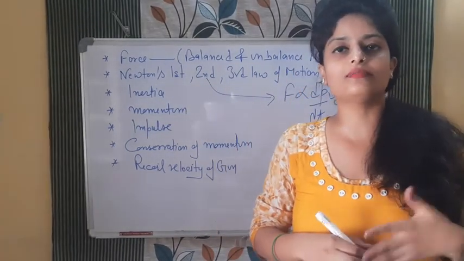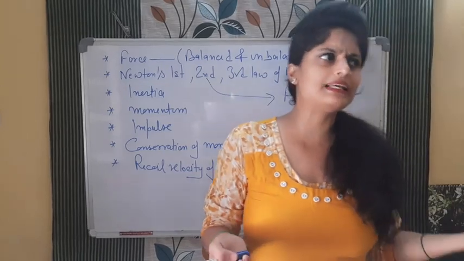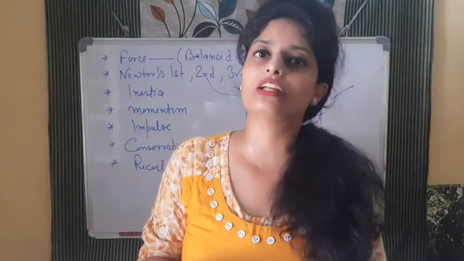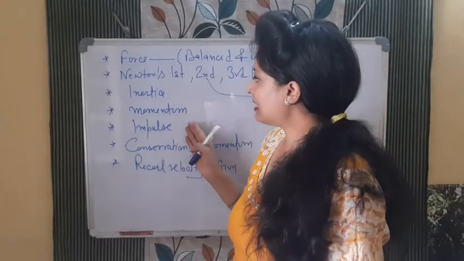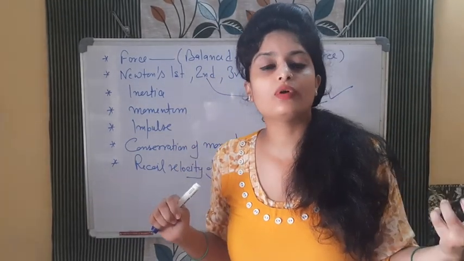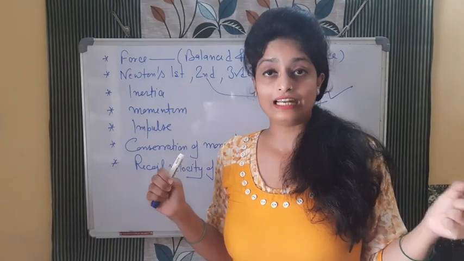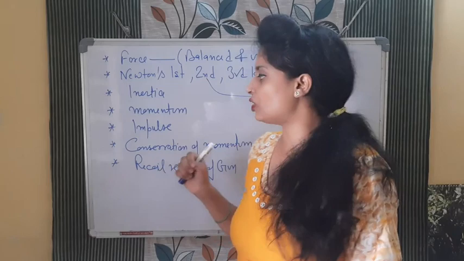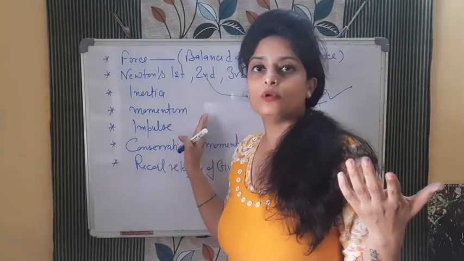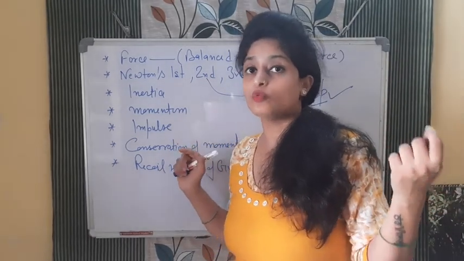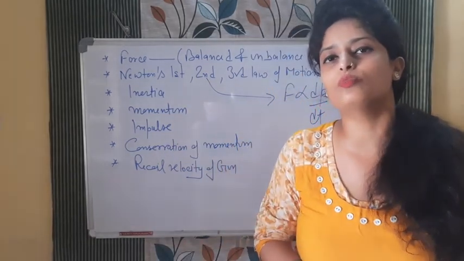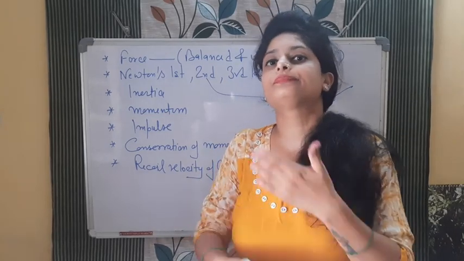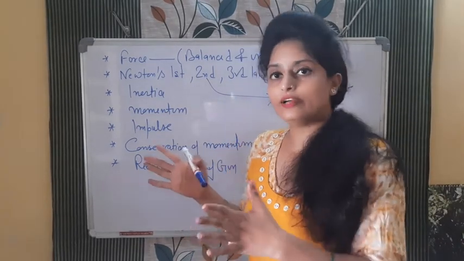Okay. Next thing is what? Inertia. Inertia is a term related to mass, or we can simply say inertia is measured by mass. If a body has more mass, it means the body has more inertia. Then we studied momentum. Momentum is the product of mass and velocity of the body. It depends on two factors: the mass, and also the velocity of the object. For example, what I told you about the bullet: when we fire a bullet, the bullet has more velocity. So if we compare with some bicycle or motorcycle, the momentum of the bullet will be more.